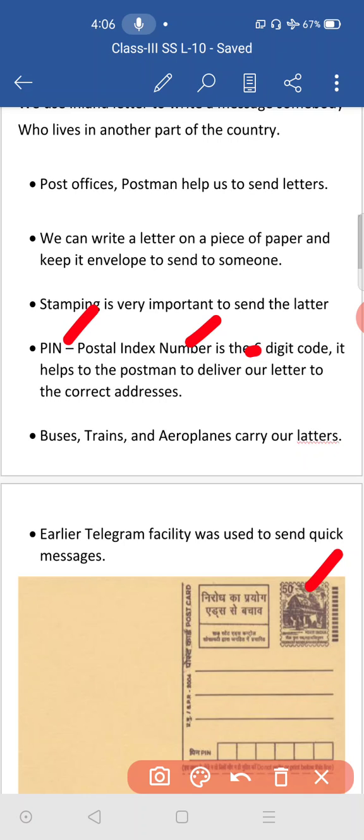Then PIN means, I told you, postal index number. It will be 6 digits. It helps the postman to deliver our letter to the correct address. PIN code is very, very important. If the PIN code of that place is correct, then our letter will reach the correct address.